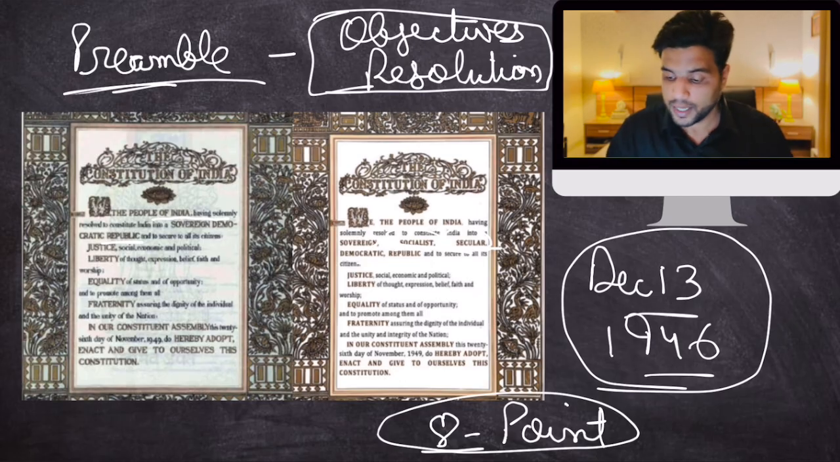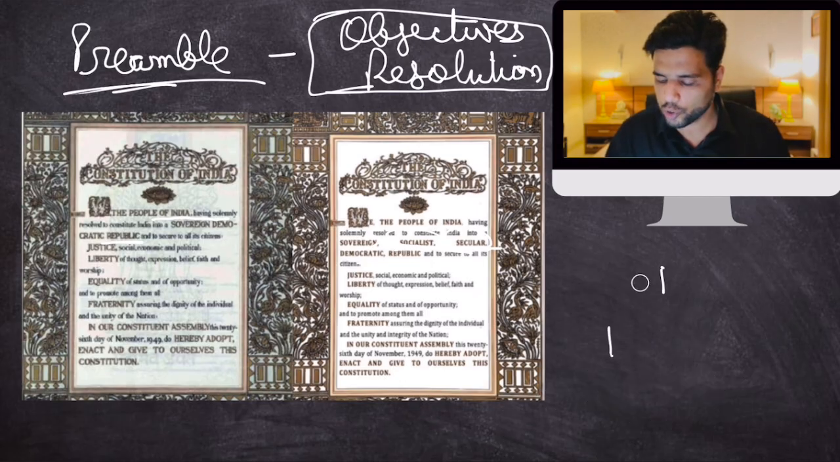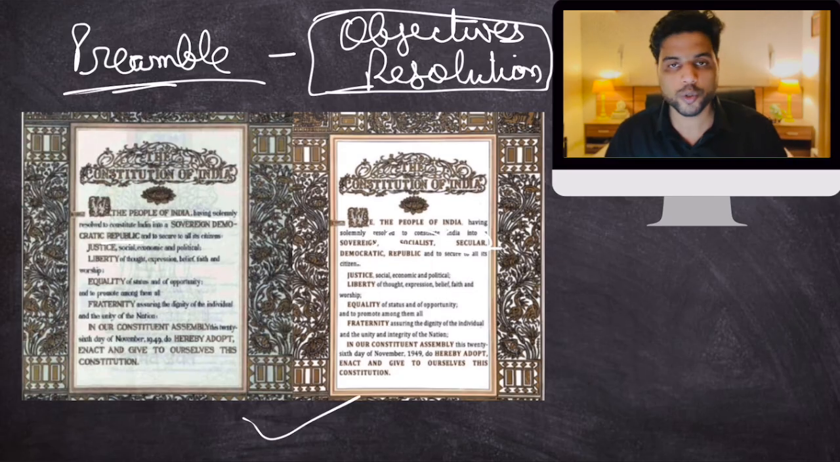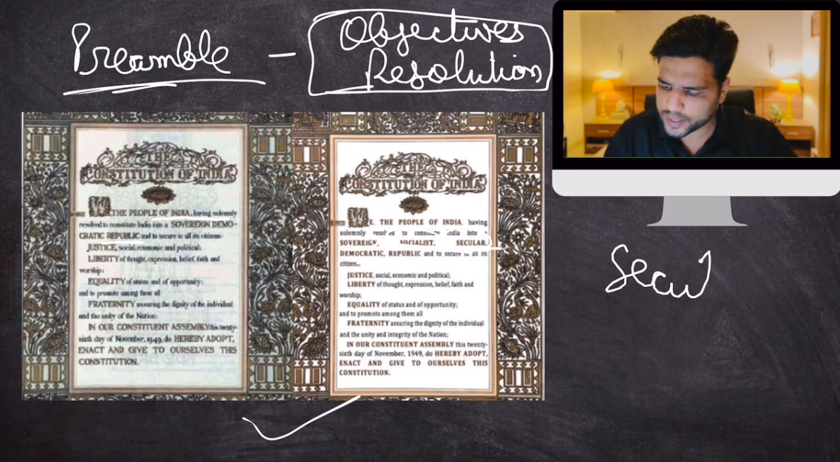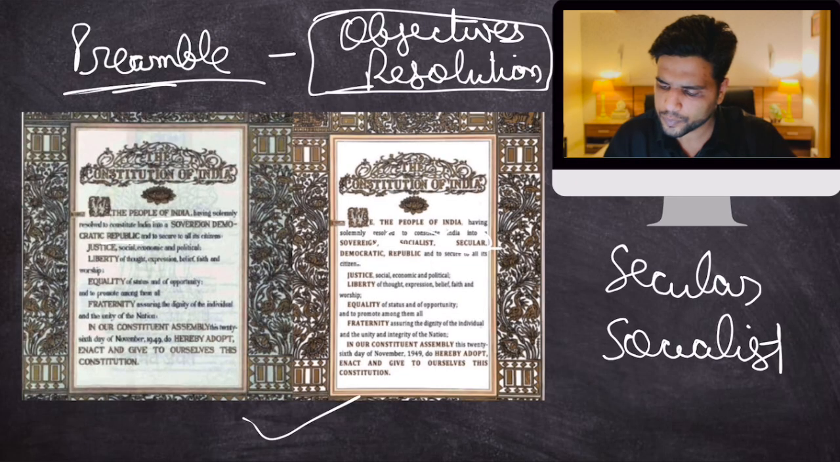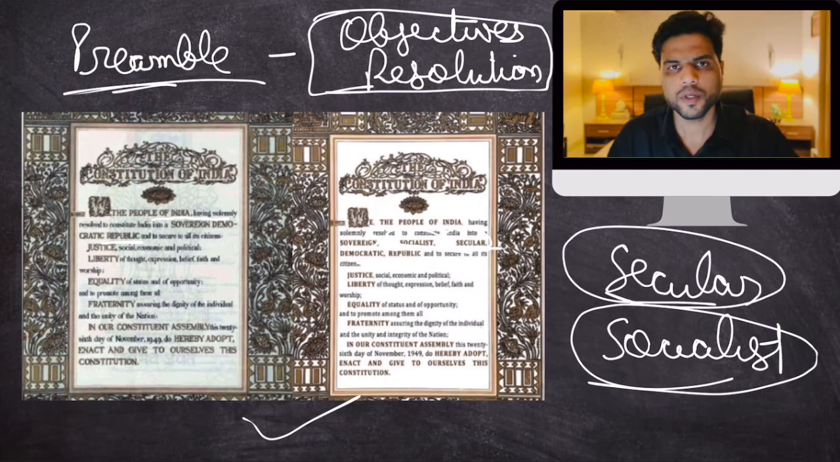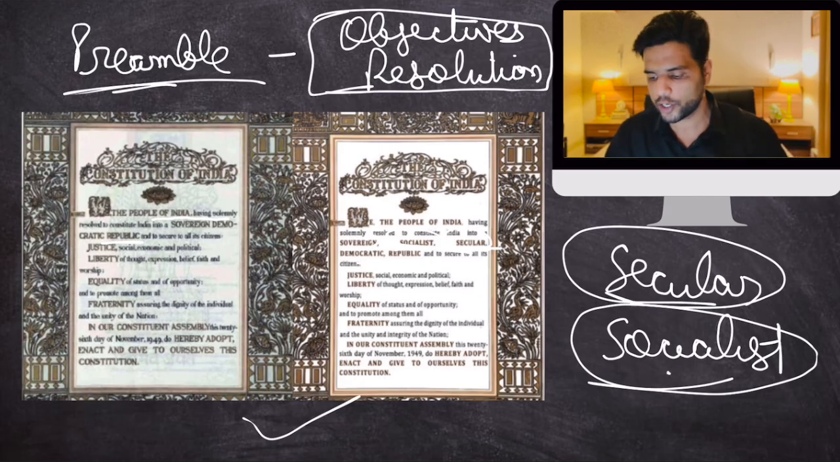Now, when our constitution was enacted, the preamble was also enacted, right? Do you think that the constitution makers deliberately did not add these two words, secular and socialist, in our constitution? Deliberately, they did not add these two words. Yes, India is a secular country. Yes, India, it's debatable whether it's a socialist country or not, but they deliberately did not add these two words.